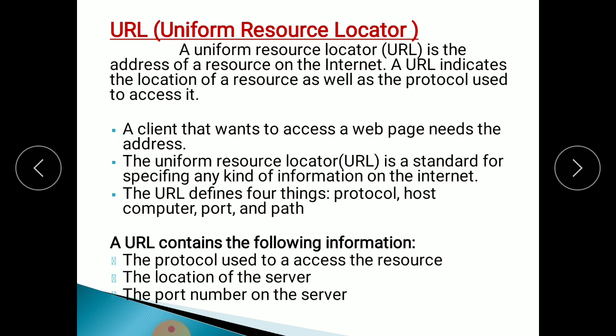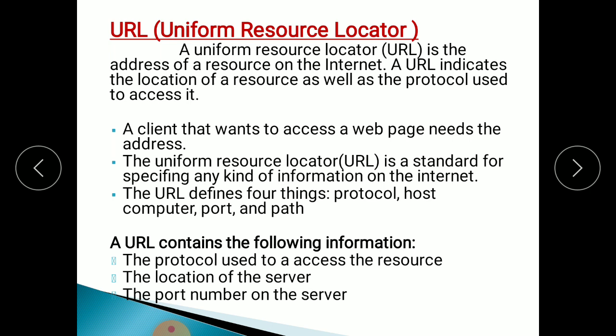The URL indicates the location of a resource as well as the protocol used to access it. If you want to access some information, this is the location of the resource. It will find the location of that information. With the help of this URL, we can easily access the information.